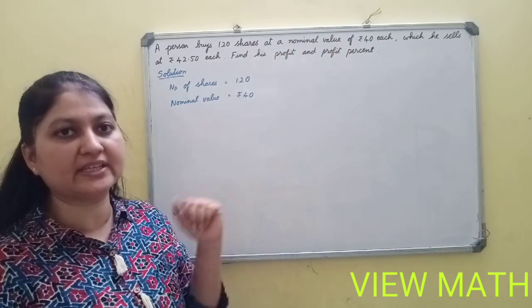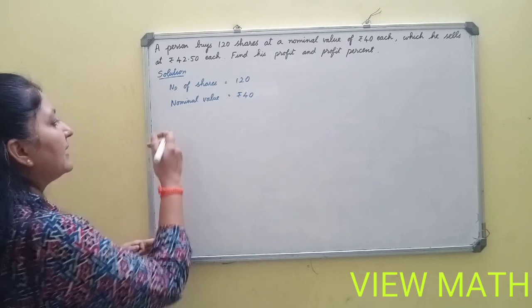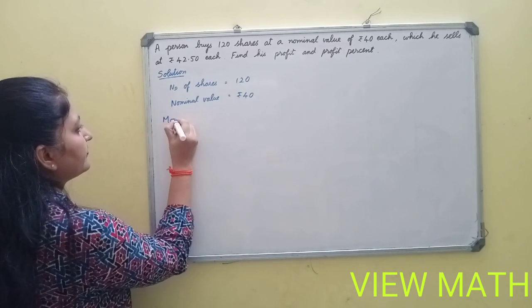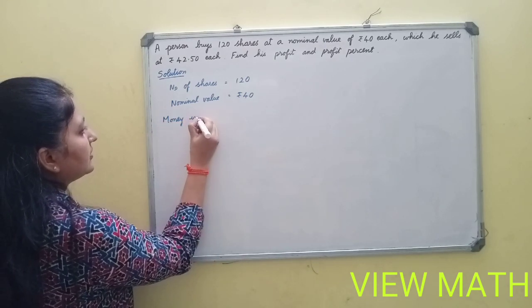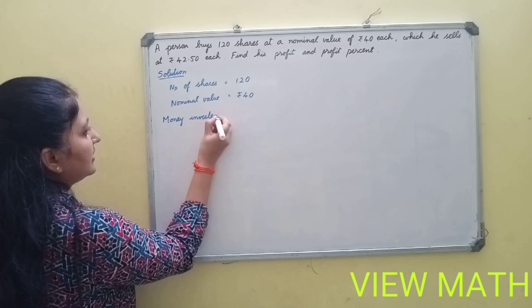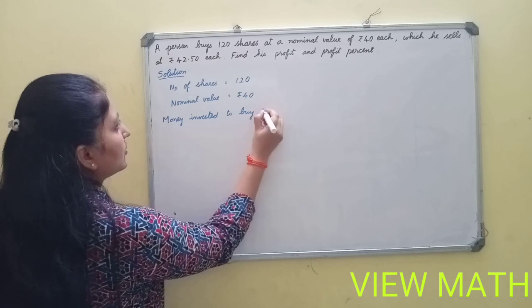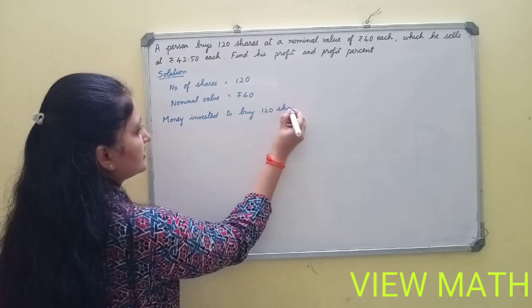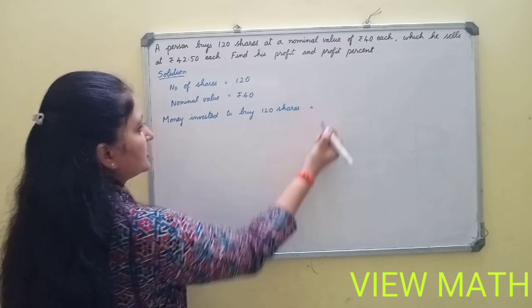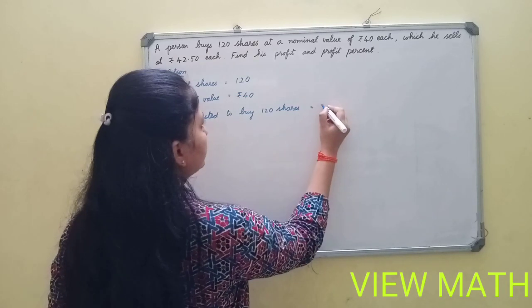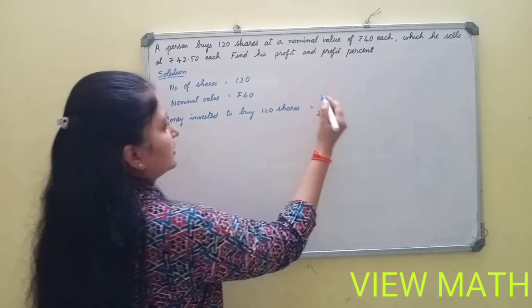At the nominal value he is buying the share. So now money invested to buy 120 shares is equal to number of shares into 40.